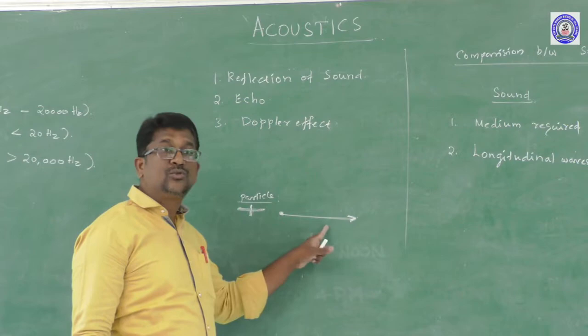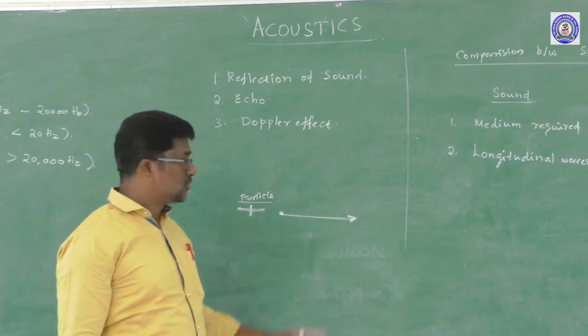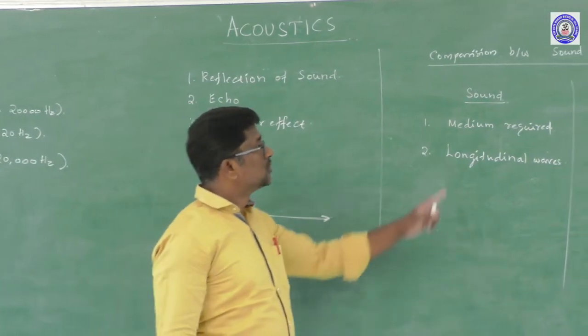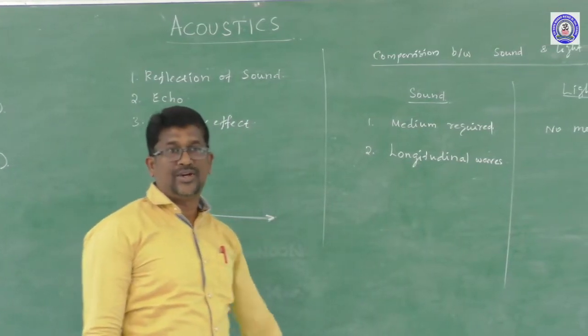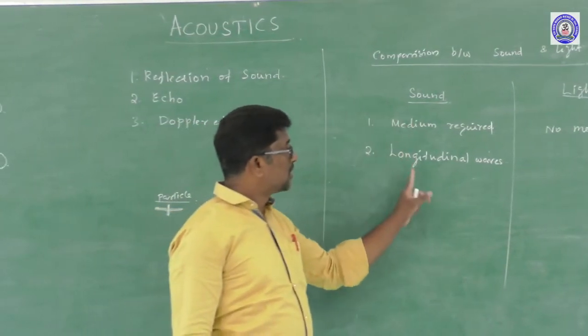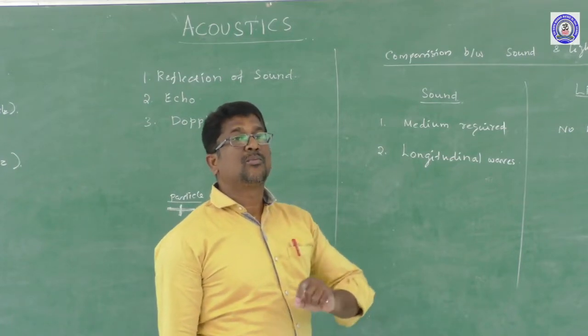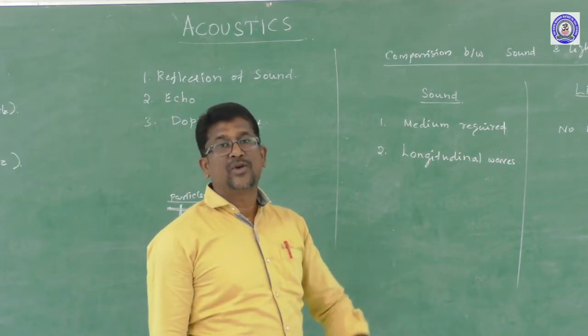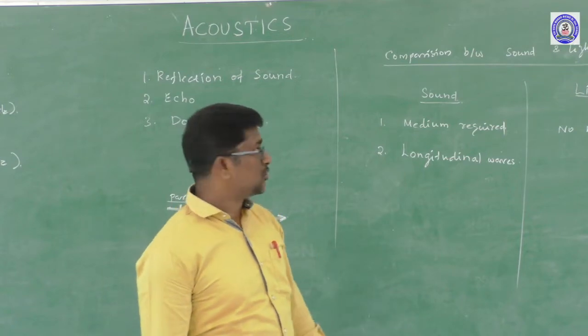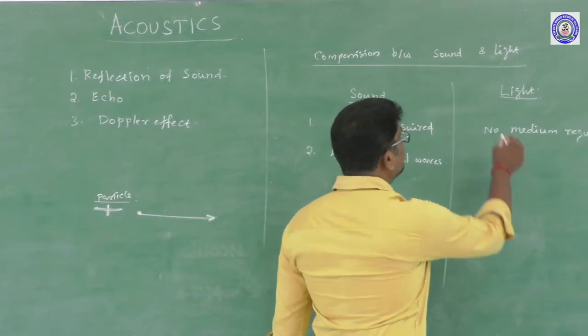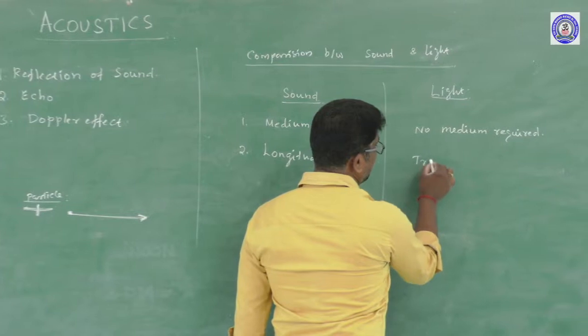So that is why these waves are called longitudinal waves. So one of the longitudinal wave is the sound waves. Right? The sound waves are longitudinal waves. Longitudinal waves are nothing but the waves which propagate along the direction of vibration of the particle. But the light waves are transverse wave.